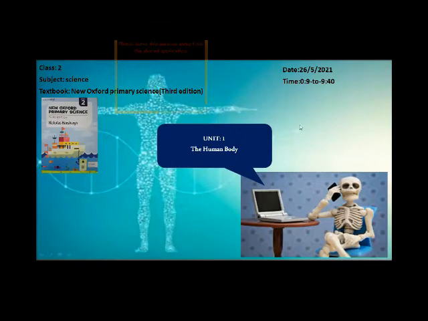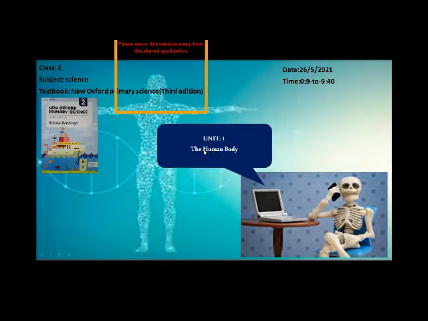Everyone, open your science book. Today our lesson is the human body. Unit number 1, everyone open your book. This is your 3rd edition, okay? Don't use the 2nd edition. This is the revised 3rd edition of the new Oxford Primary Science. Unit number 1, the human body, okay?